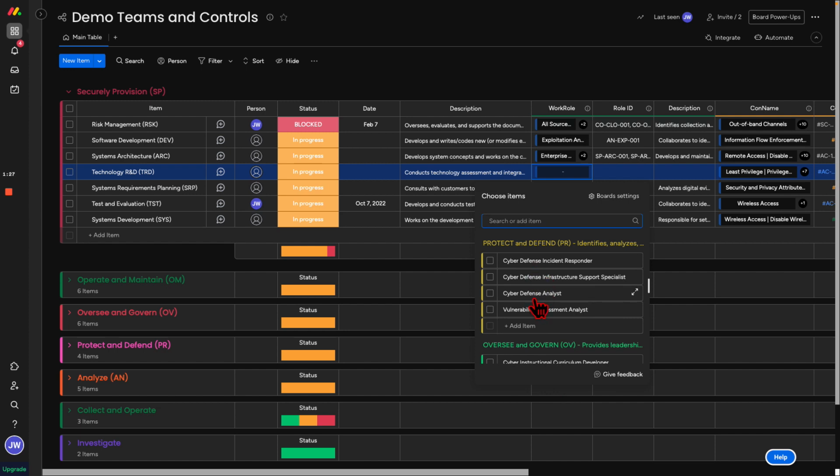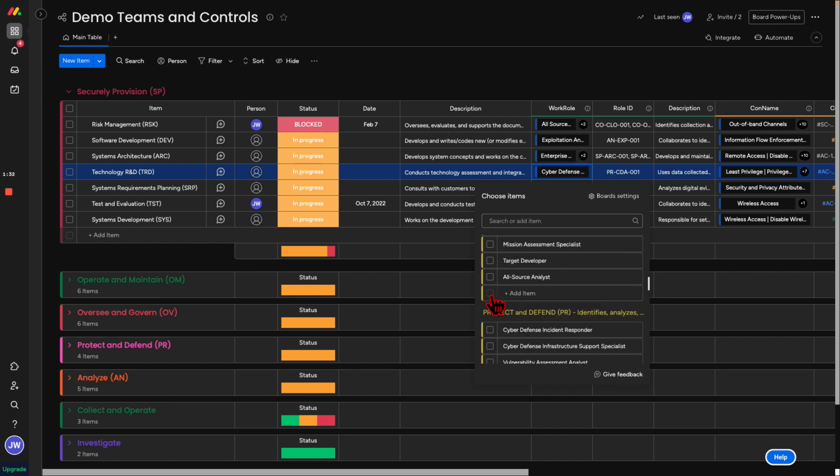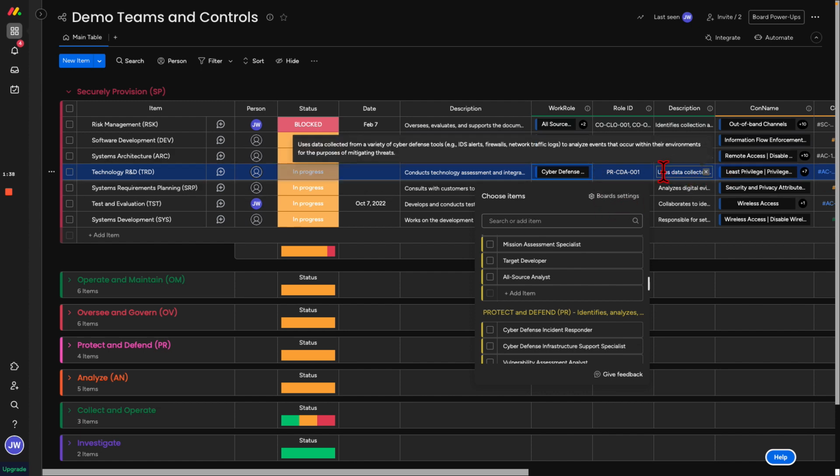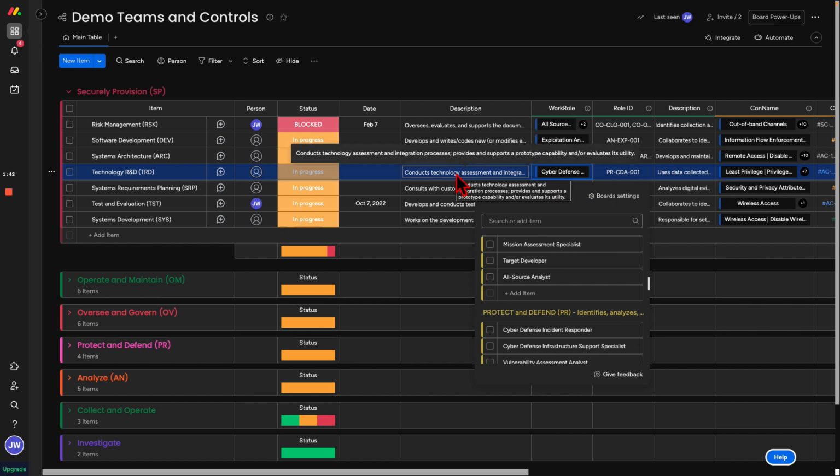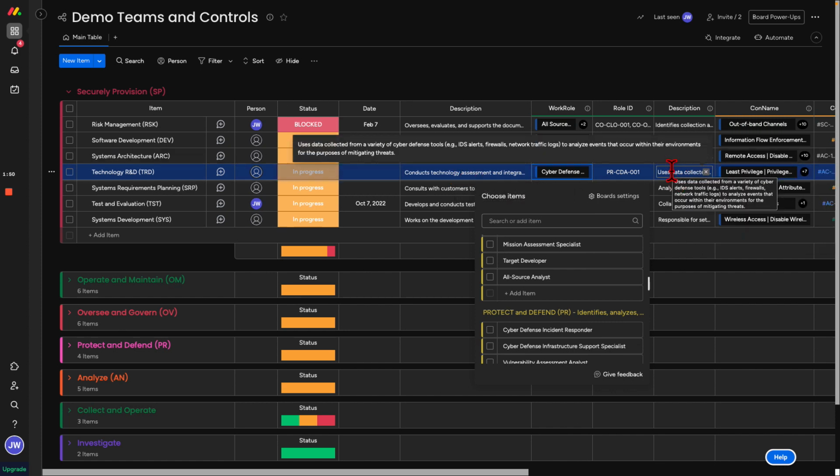Maybe we want them to also take on the work role to be a cyber defense analyst, right? And now we have that role ID, so you could grant permissions based on the role ID just assigned, and then we have the description of what they do. So this person conducts technology assessments and integration processes, prototyping, capability, or evaluating utility, and maybe they are going to collect data from a variety of cyber defense tools, right, to analyze the events.